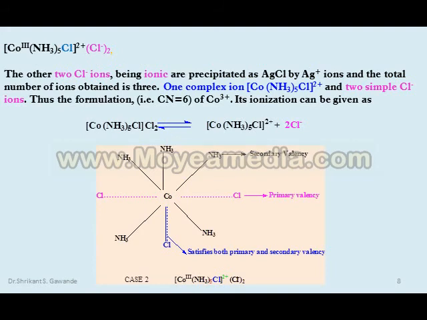The other two Cl− ions, placed outside the coordination sphere, being ionic, are precipitated as AgCl by Ag+ ions, and the total number of ions obtained is 3.